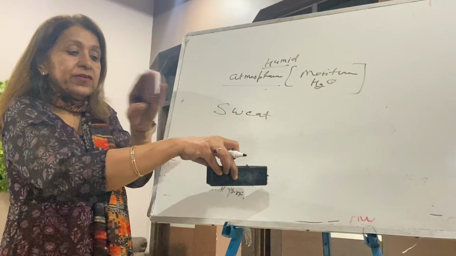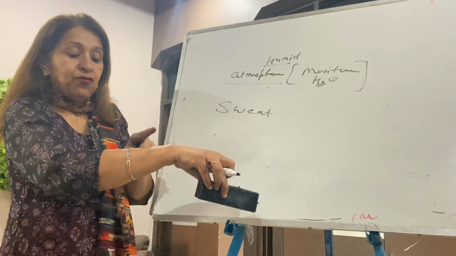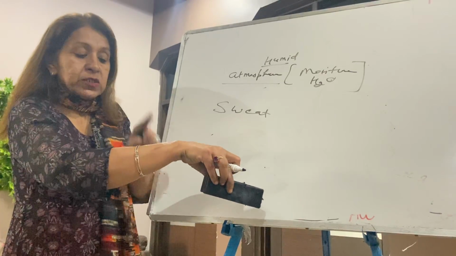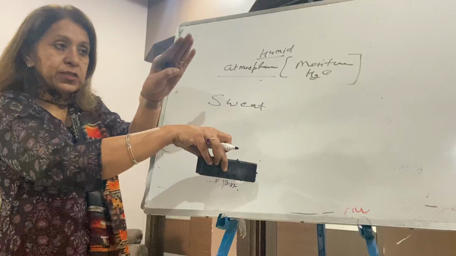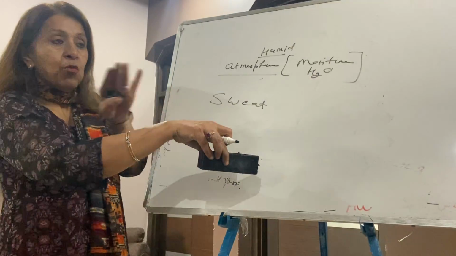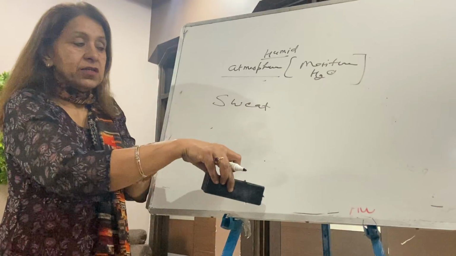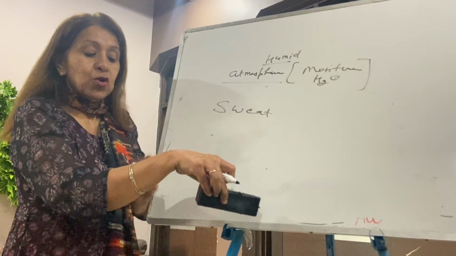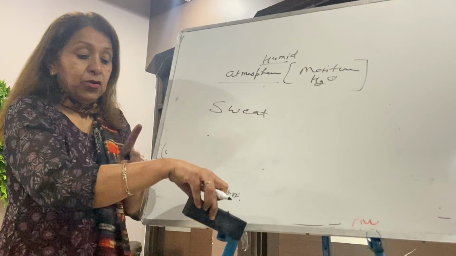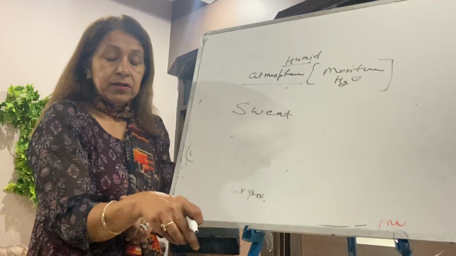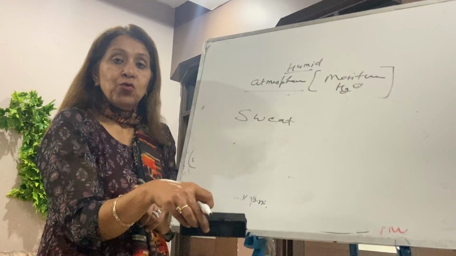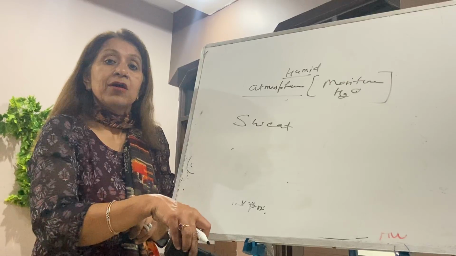When there is humid air, there is a lot of water in the atmosphere. So water from your body, from your skin, will not evaporate, because this air is already full of water. Moist air it is. That's the reason in the moist season, in humid time, your sweat remains on your skin. But the moment you come into your room and switch on the fan, what happens?